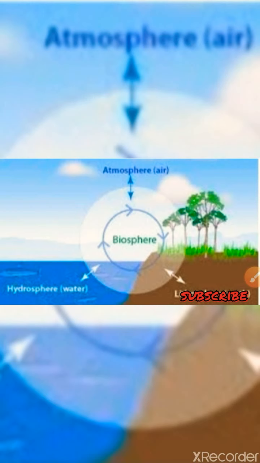Now moving to the next topic, biosphere. Look at this picture. Bio means life. The living world is called the biosphere. The plant and animal kingdoms together make the biosphere. It is a narrow zone of the earth where land, water and air interact with each other to support life.